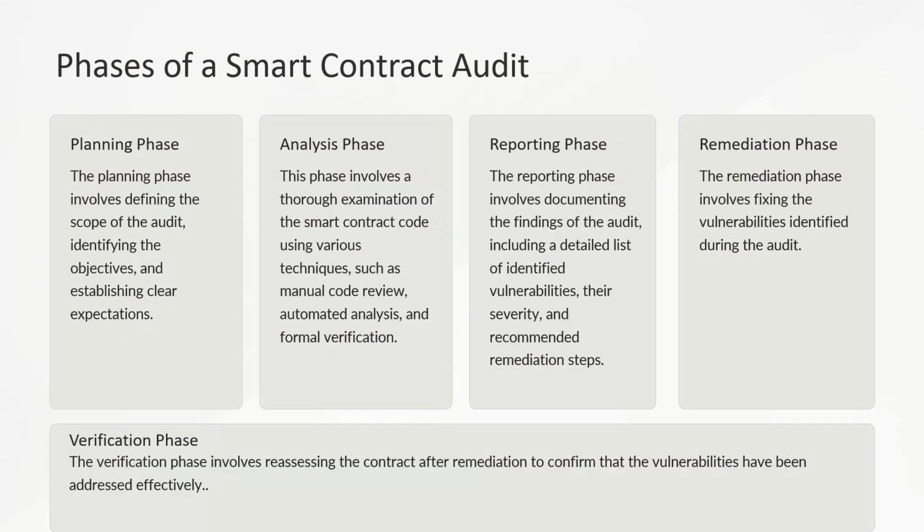The phases of smart contract audit provide a structured approach to examining smart contract code for vulnerabilities and ensuring its reliability. Let's dive into each phase. The phases are divided into five phases, the first one being the planning phase, the second being the analysis phase, the third being the reporting phase, the fourth is the remediation phase, and the fifth is the verification phase. Let's look into them one by one.